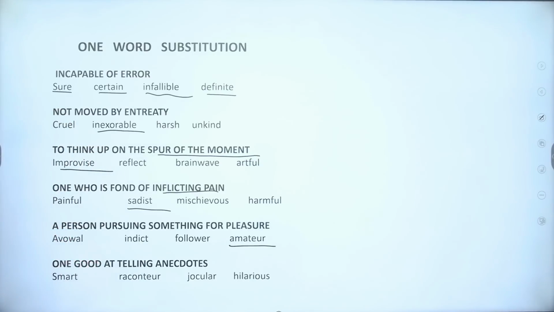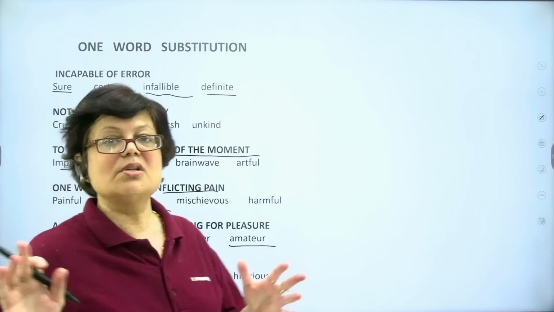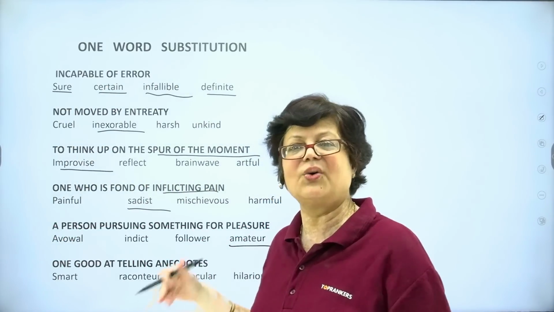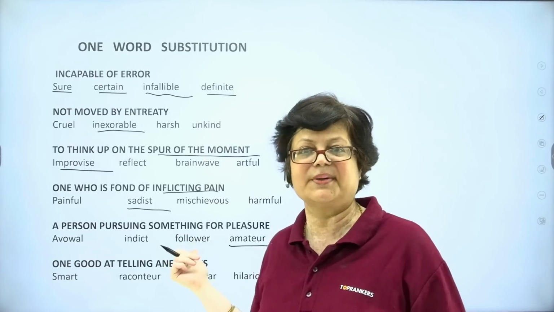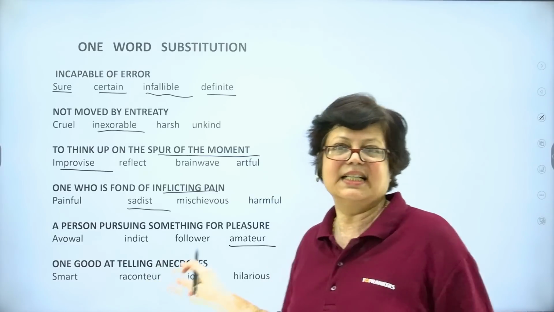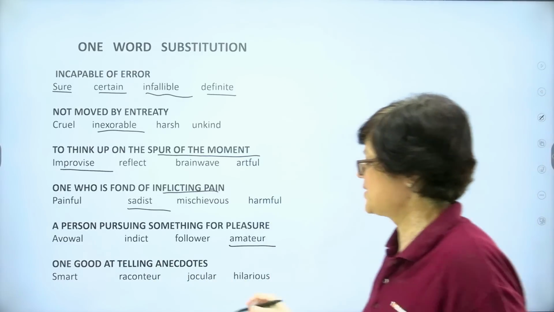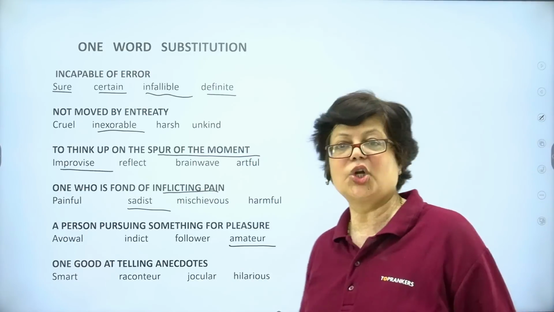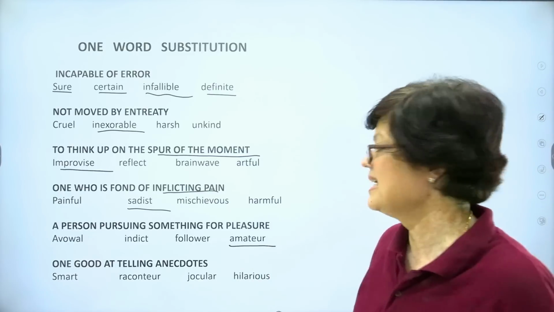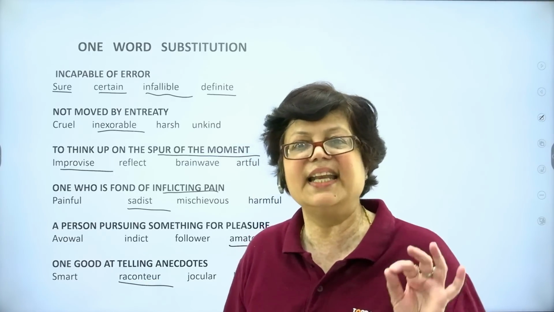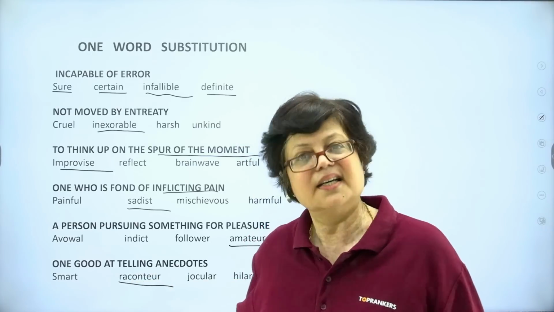Next, the one who is good at telling anecdotes. Anecdotes means stories. This particular word had come just now in the previous slides, if you remember. Come on, put it in the comment box if you remember this word has come, right? What is this? Is it smart? Or is it raconteur? Or is it jocular? Or is it hilarious? The correct answer is raconteur. The one who is good at telling stories is called a raconteur.